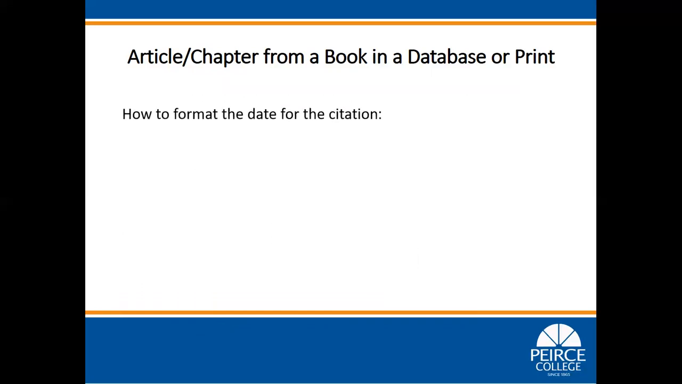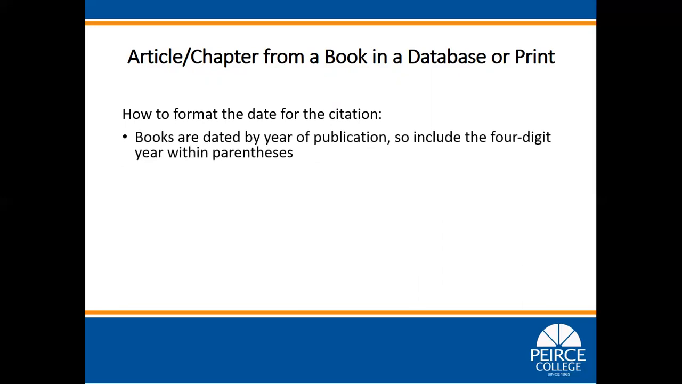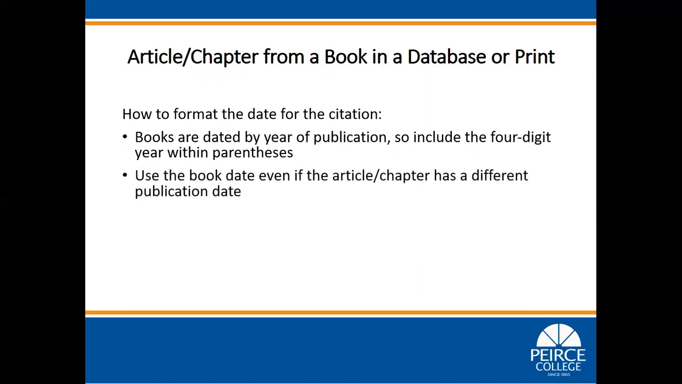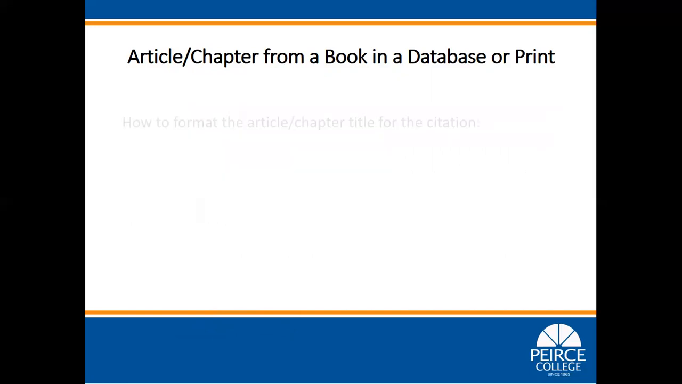How to format the date for the citation. Books are dated by year of publication, so include the 4-digit year within parentheses. Use the book date even if the article or chapter has a different publication date. Follow the parentheses with a period. For example, adding the date to the sample citation will be written as 2019 in parentheses followed by a period.